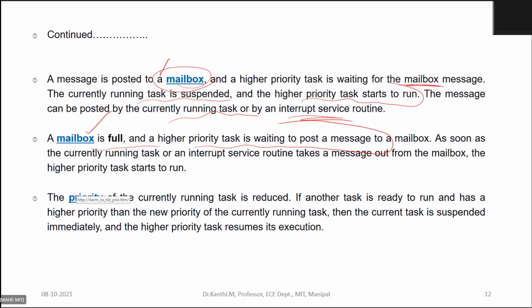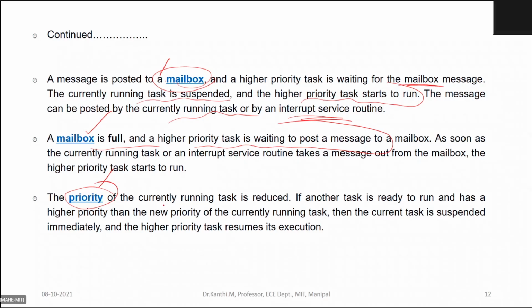And priority. Yeah, this is very simple. Considering a task that is the highest, it starts executing, and supposing another new task enters having a higher priority than the running task.